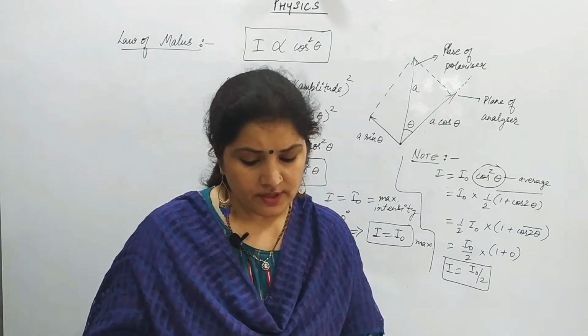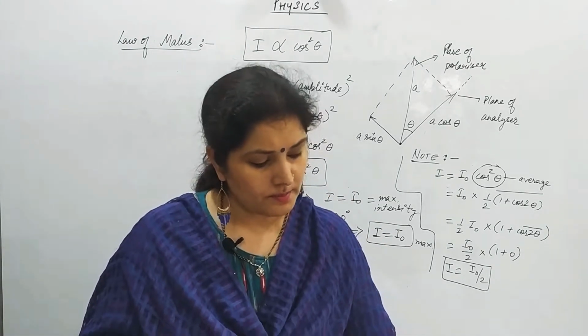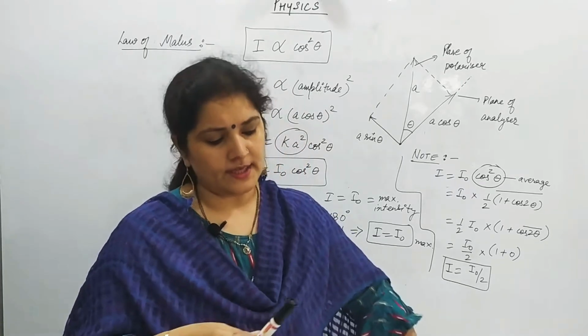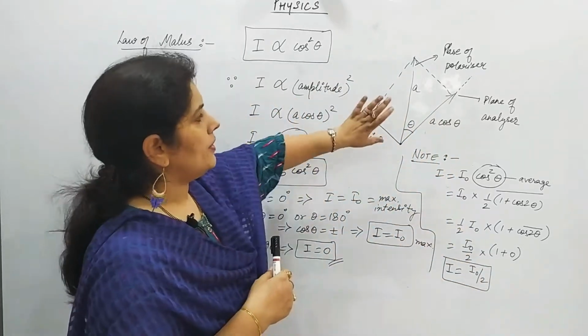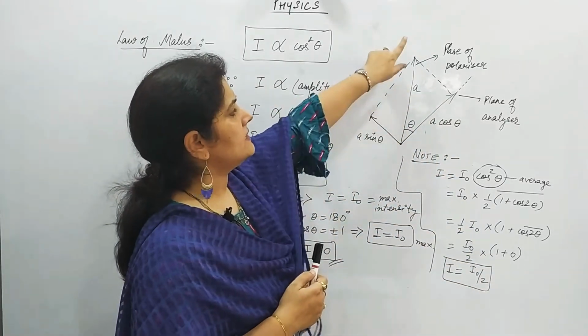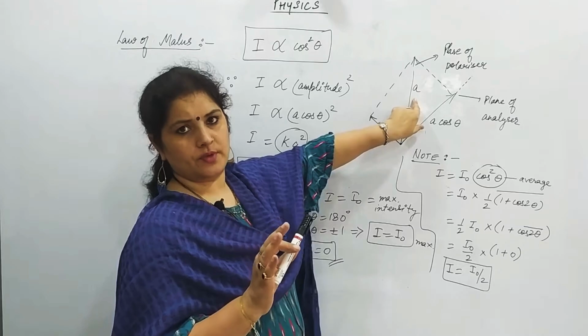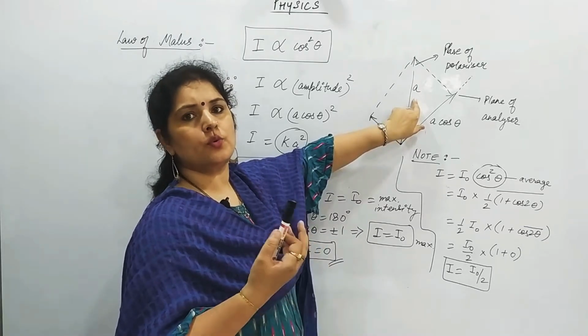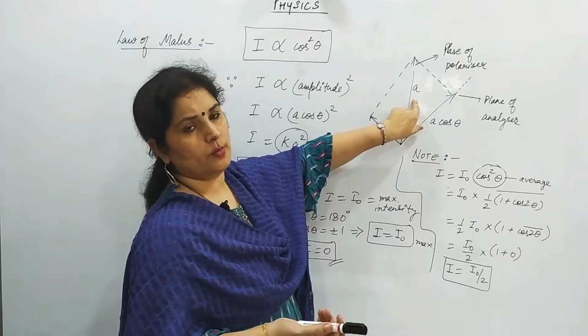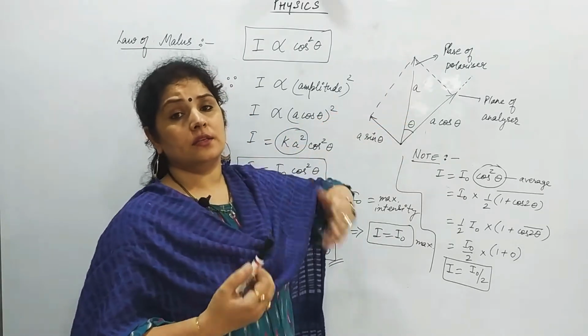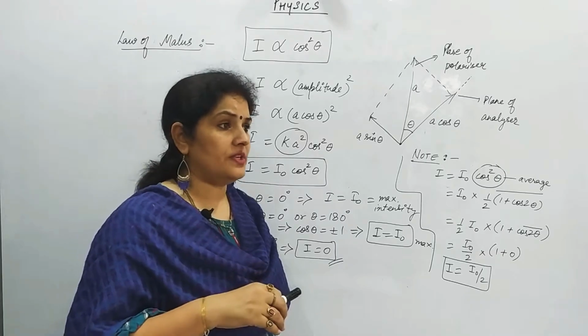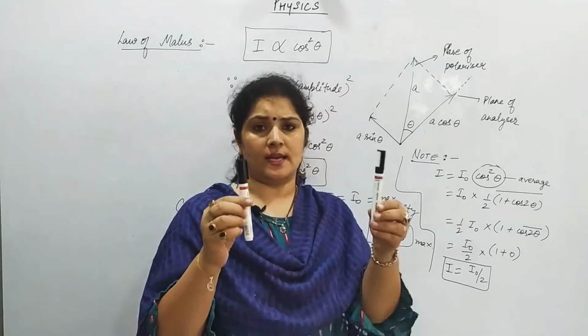So this was given by Malus in 1809. According to the law of Malus, suppose A is the amplitude of the wave. Every wave has an amplitude. y is equal to A sin theta or A sin omega t. So considering A is the amplitude of the wave, and the way we have discussed in the previous lecture, this is the polarizer, this is the analyzer.